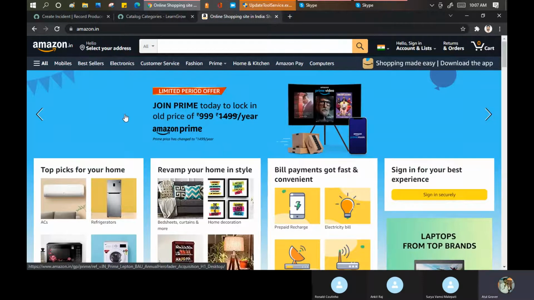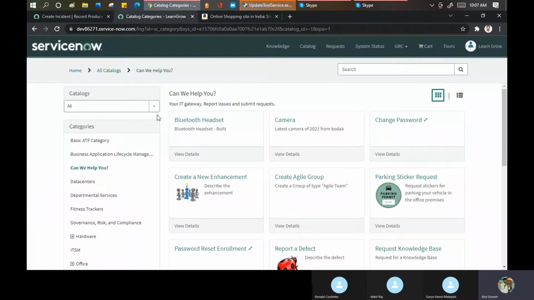What do you say, Ankit, Ronald? Maybe they're using ServiceNow only, but they're not telling us anything. In the same way that person said, why do you want to tell the customer that you're using ServiceNow or XYZ? Show what you want to show them. Put some condition, put some criteria, but don't tell them that it is a catalog item or a record producer. Record producer is for you.